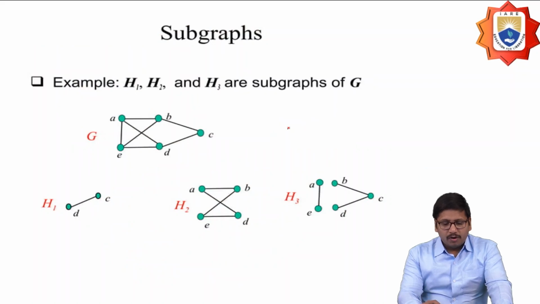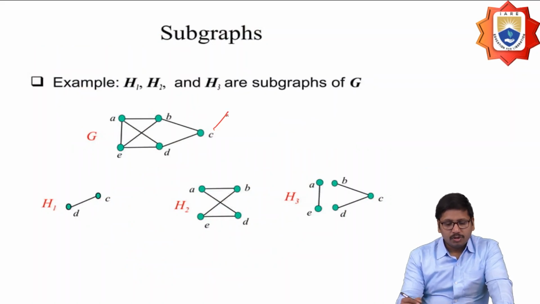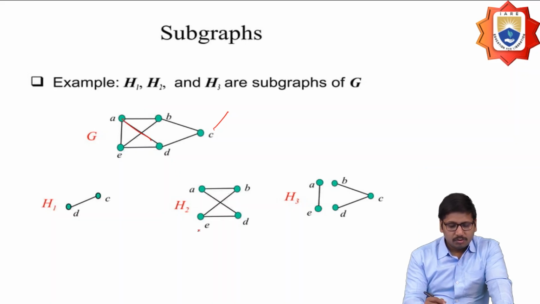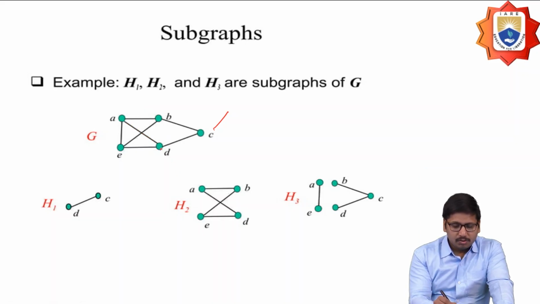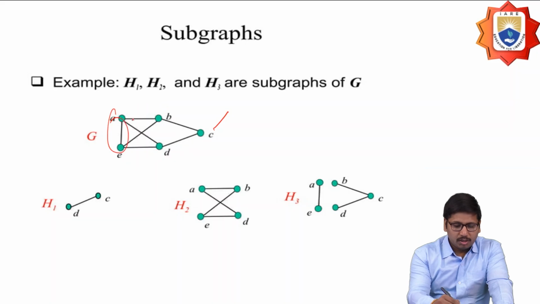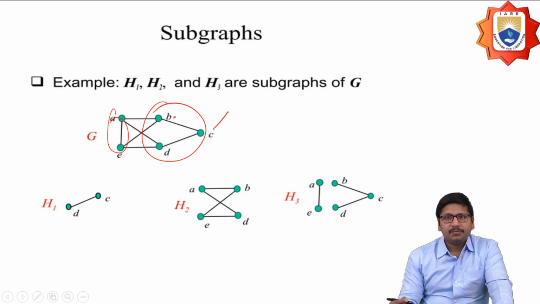Here I have some other different types of representations of the graph. This should be the original graph G, and in this one I consider some part, like AD, sorry, DC. So this is also a subgraph, and this one and this one are also subgraphs. Okay.